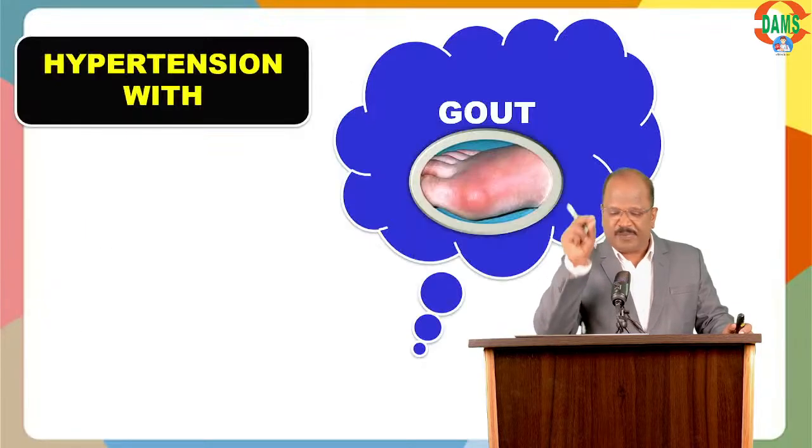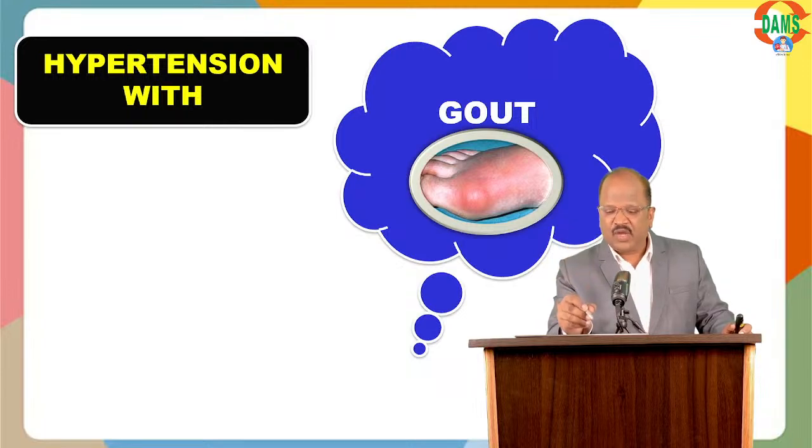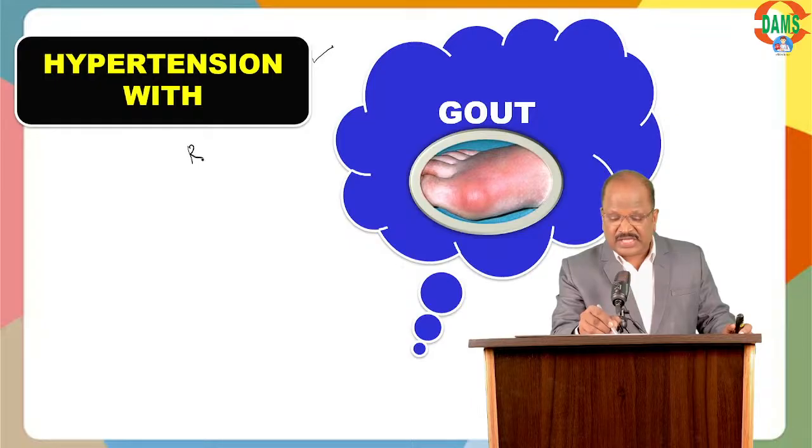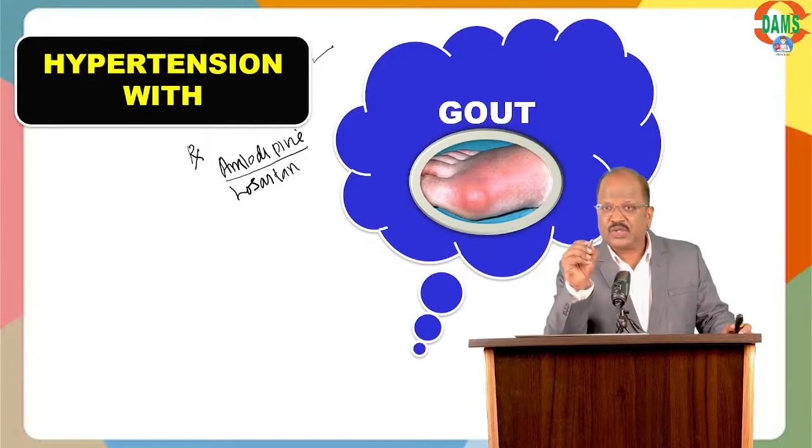Look at option B. That is hypertension with gout. Whenever you want to treat hypertension in a gout patient, the preferred choice can be either amlodipine or losartan, because among the CCBs, amlodipine has uricosuric property. Among the ARBs, losartan has uricosuric property.